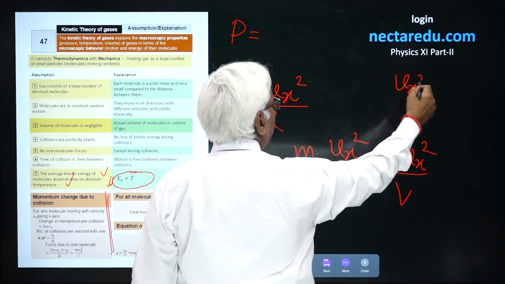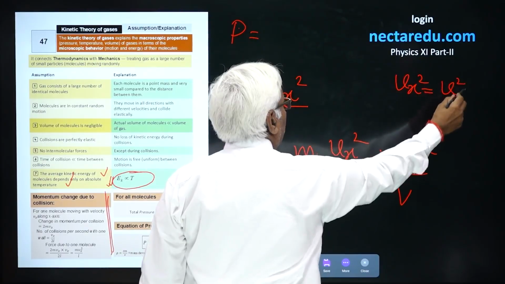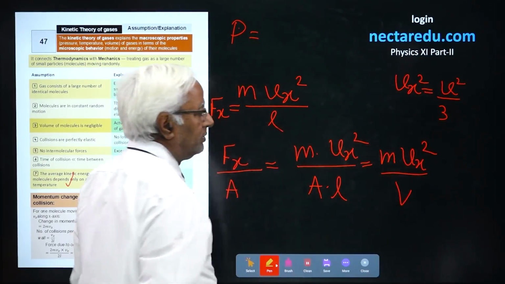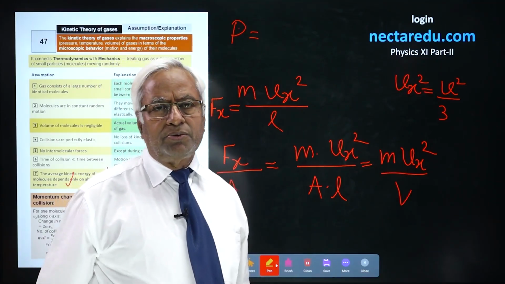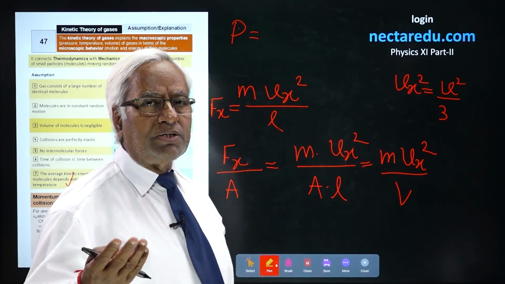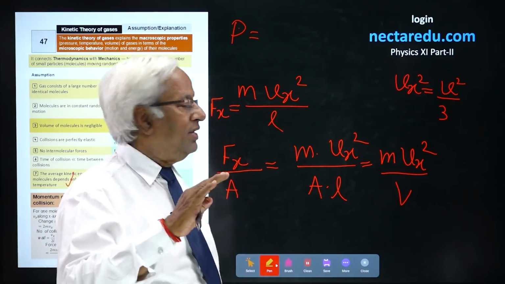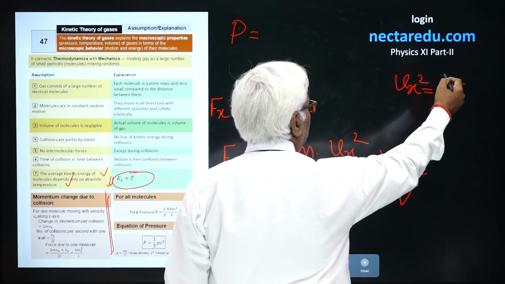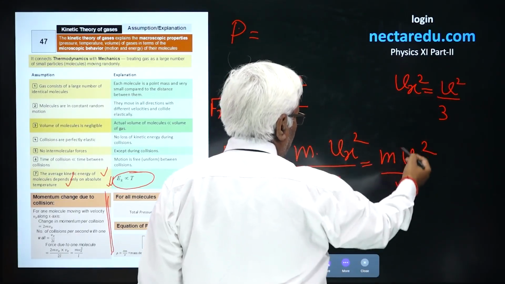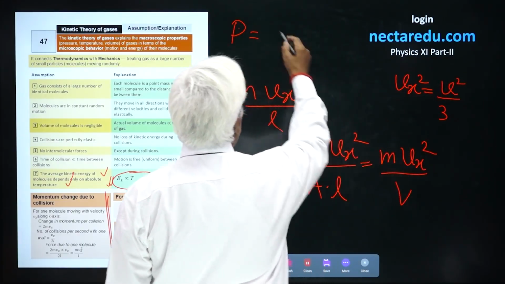Vx square will be V square by 3, because I have told you there is uniform distribution of gas molecules. They have an equal possibility of movement along all 3 axes. So if you consider the average, Vx square could be replaced by V square by 3.